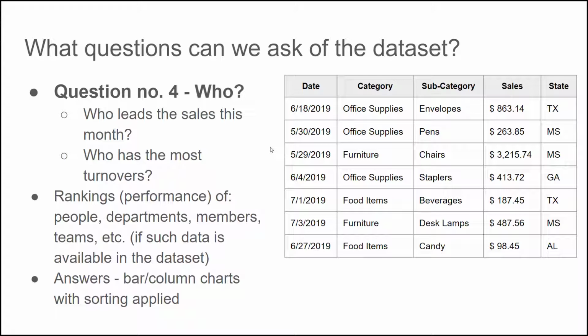So to be able to even develop a question like that, we would want to have a data set that would include a variable or a column with such items as people, customers, departments, teams, members, etc. And again, similarly to the previous question, the best way to answer these questions would be with bar or column charts where we apply sorting, and we can very easily see the top sellers or top performers versus bottom performers.